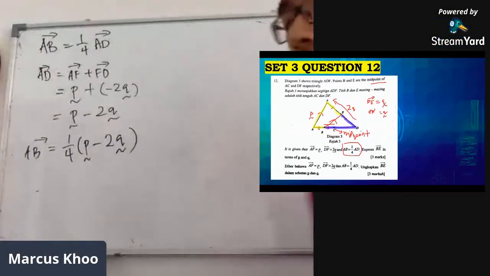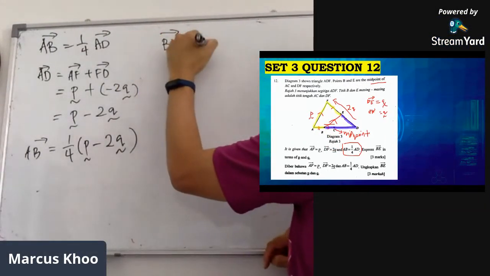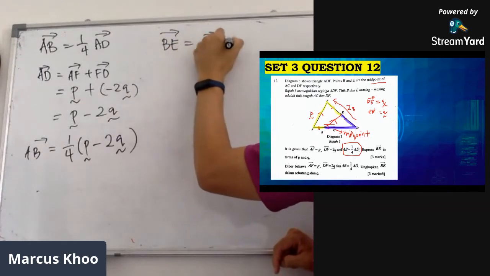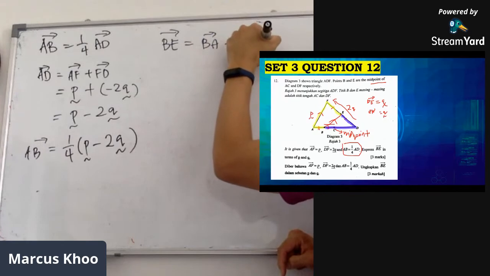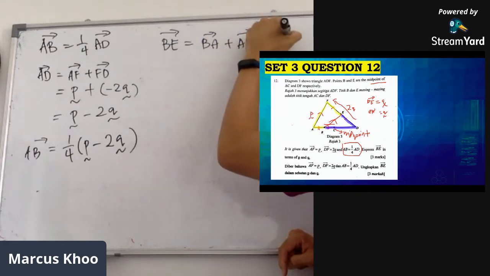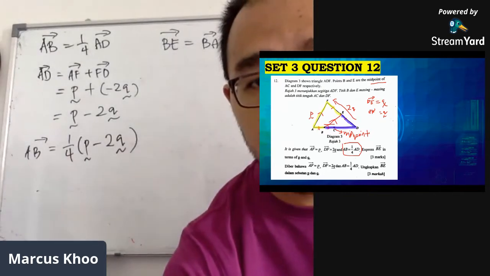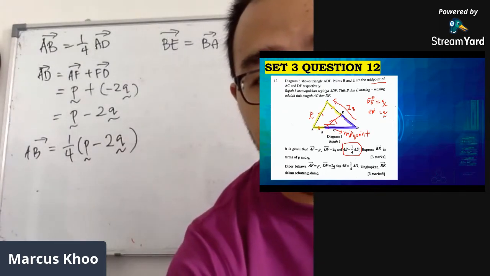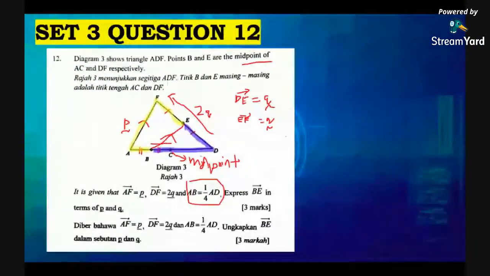Correct, find BE. Okay, so I'm going to go the long way around now. BE equals BA plus AF plus FE. Okay, the three vectors are the three yellow vectors that we saw over here. The three yellow vectors are BA plus AF plus FE.